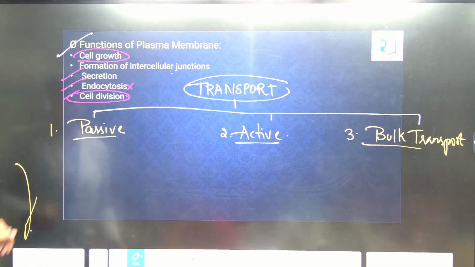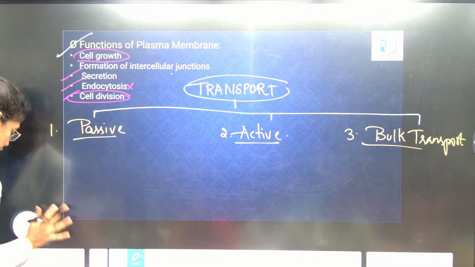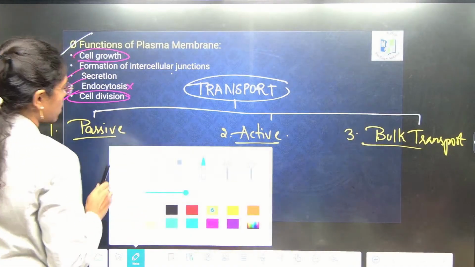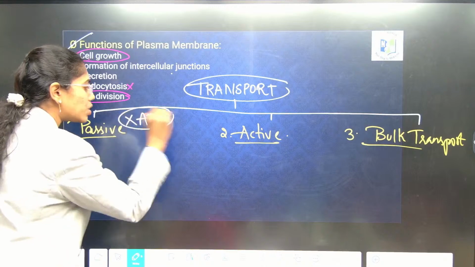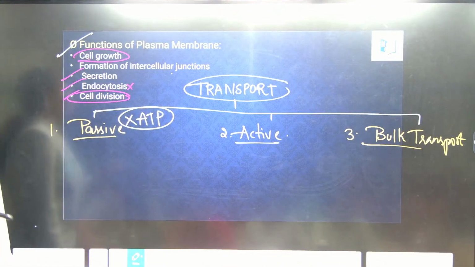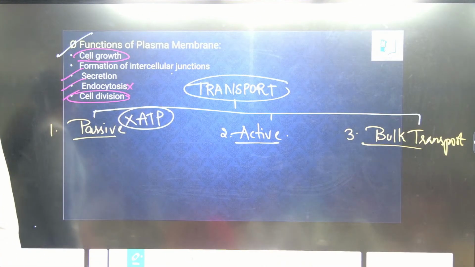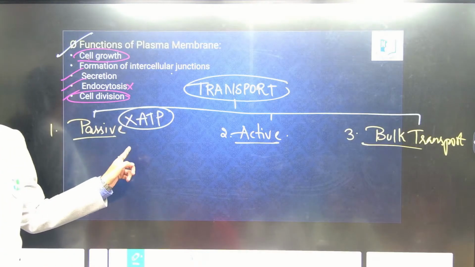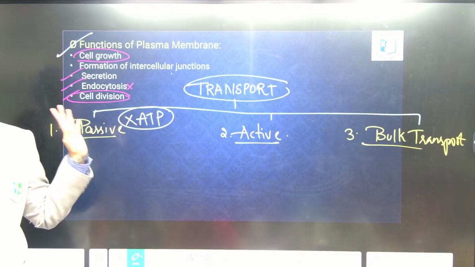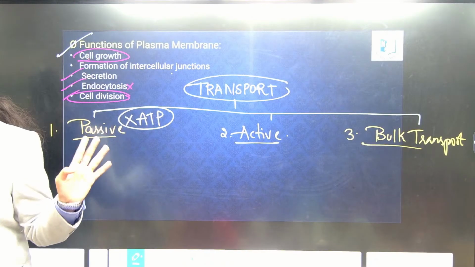If you look into passive transport, very good. Passive itself says that it doesn't use any energy. The simplest form of energy is ATP, so we say in the absence of ATP. That doesn't mean that is the only source of energy, it is just the simplest form of energy. Rather than saying the absence of ATP, it is more correct to say it will not use any energy. There is no energy requirement.